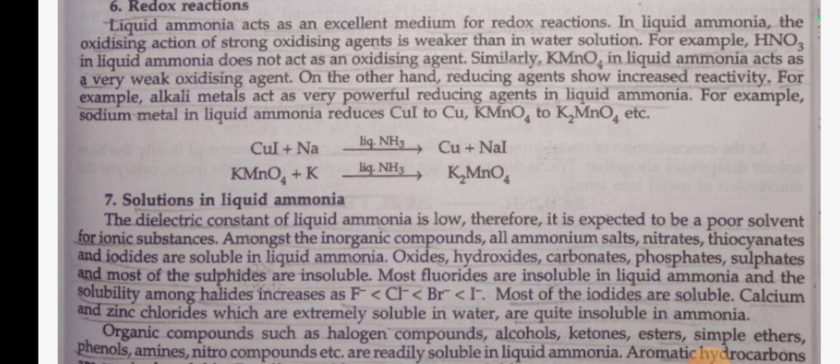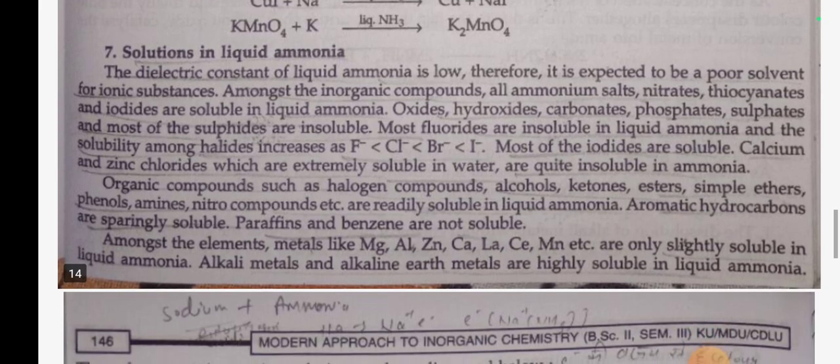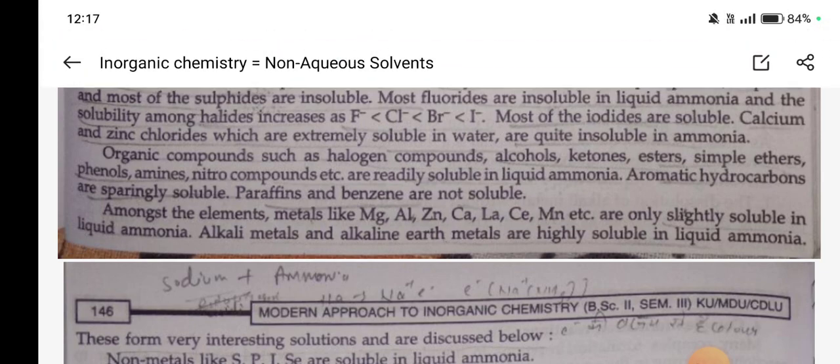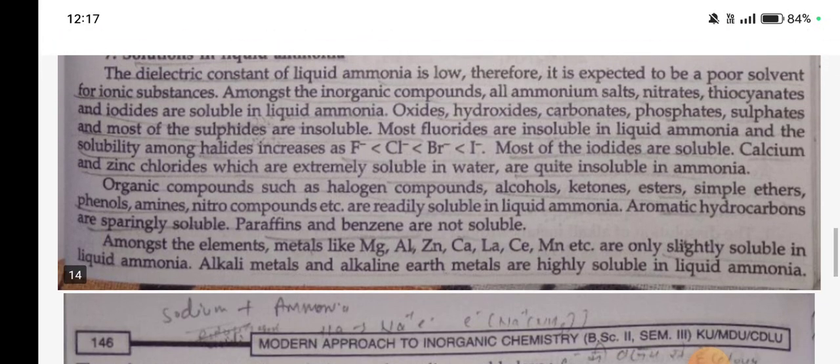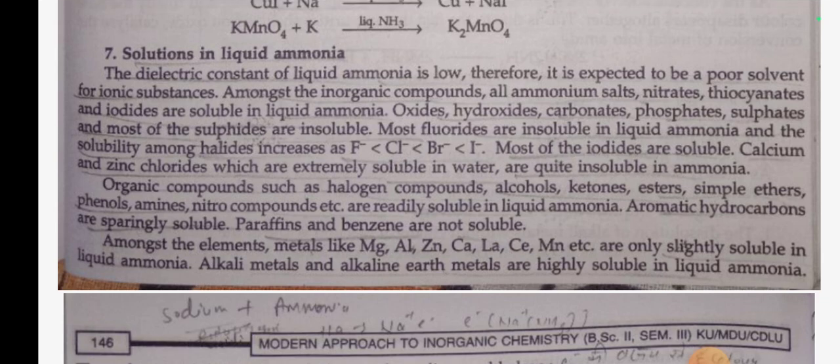Solutions in liquid ammonia. The dielectric constant of liquid ammonia is low, therefore it is expected to be a poor solvent for ionic substances. Amongst the inorganic compounds, all ammonium salts, nitrate, thiocyanate and iodide are soluble in liquid ammonia. Oxide, hydroxide, carbonate, phosphate, sulfate and most of the sulfides are insoluble. Most fluorides are insoluble in liquid ammonia, and the solubility among halides increases as F⁻ < Cl⁻ < Br⁻ < I⁻. Most of the iodides are soluble. Calcium and zinc chloride, which are extremely soluble in water, are quite insoluble in ammonia.